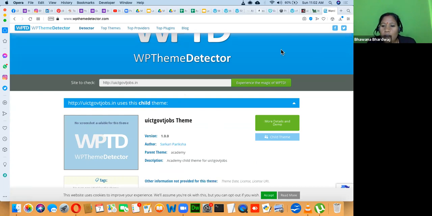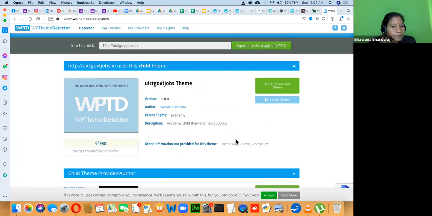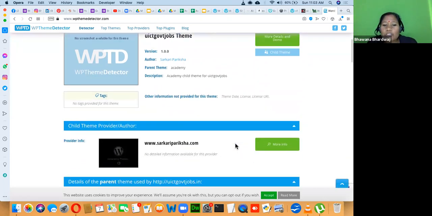So this is one of the themes here. The theme name is, okay, this is a custom theme. This is one of the custom themes. So they have developed it; you can hire a developer to create a custom theme for you.